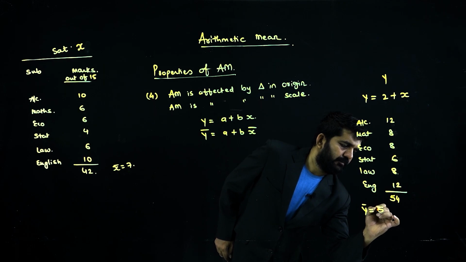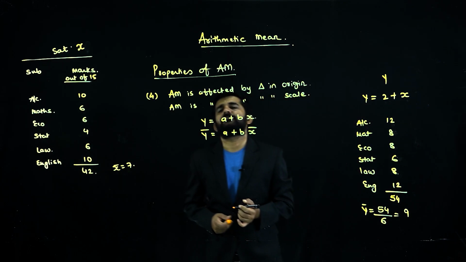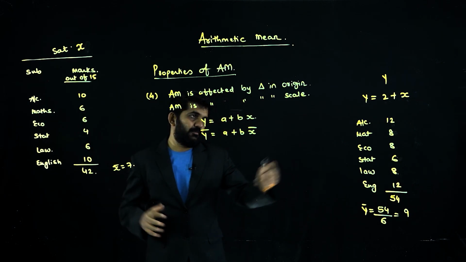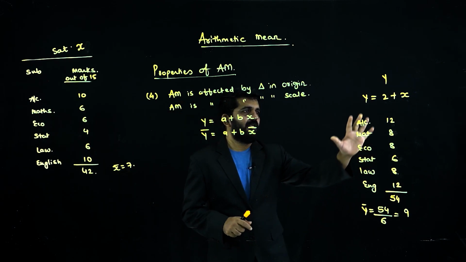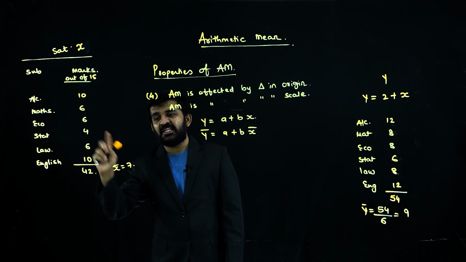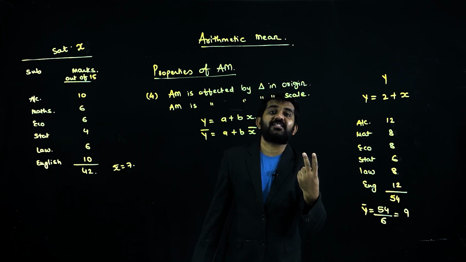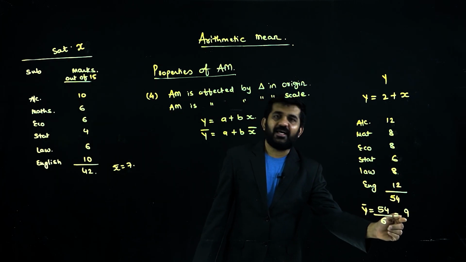What will be Y bar? It will be 54 divided by 6, which is 9. I was making some silly error. Now, what is the average of the marks which were originally given? 7. What is the average of the new marks when you are given 2 additional marks as grace? It is 9.